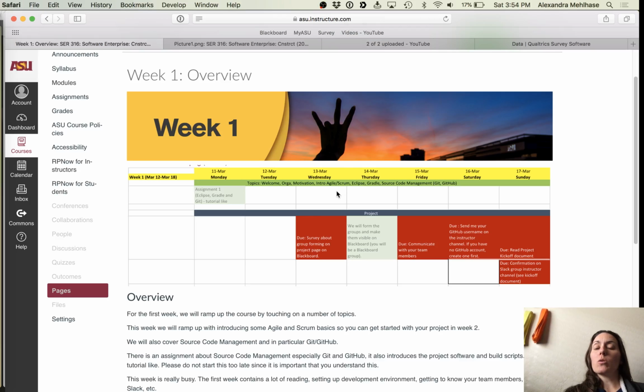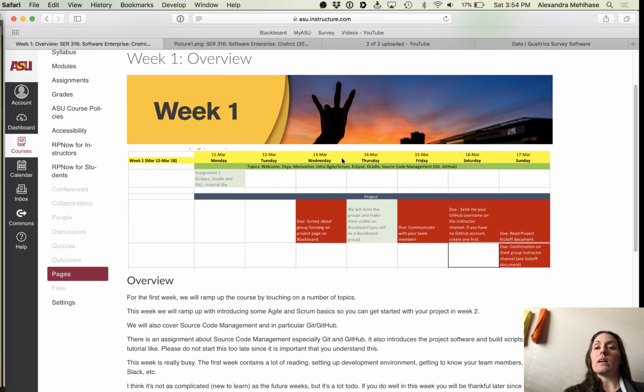So let's go over what week one includes. Week one is already pretty busy. It has a lot of setup things, so you can get started with your project next week. The topics are basically welcome, organizational stuff, motivation, but the big part is Agile and Scrum, which you will need for your project starting next week.